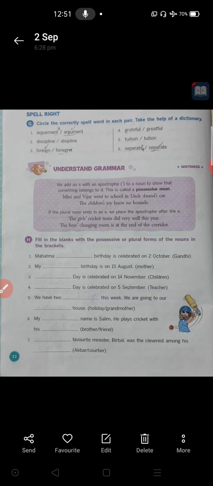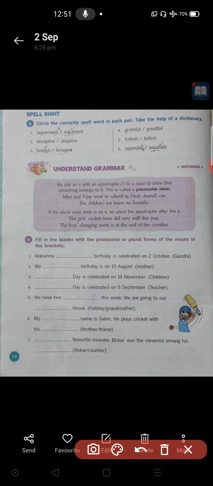Spell right. Circle the correct spelled word in each pair and take the help of a dictionary, like they said. So you can use a dictionary to check the correctly spelled word. Here are words whose pronunciations seem to be the same, but some letters are missed out and another letter has come in between. You have to circle the correctly spelled word.